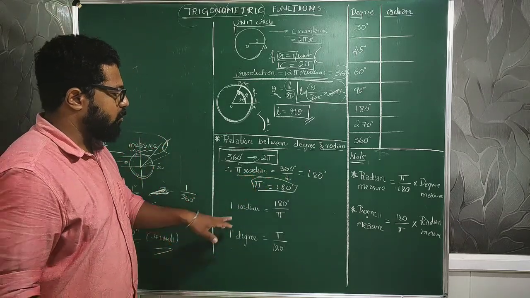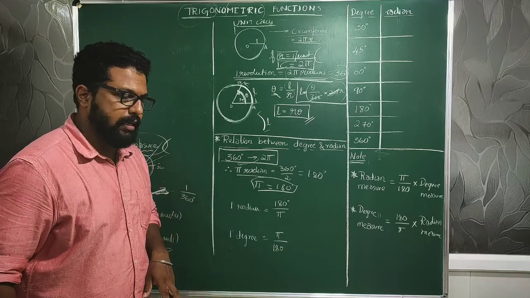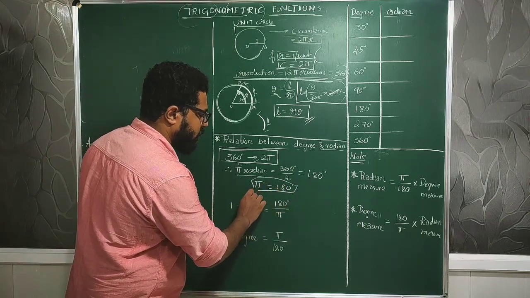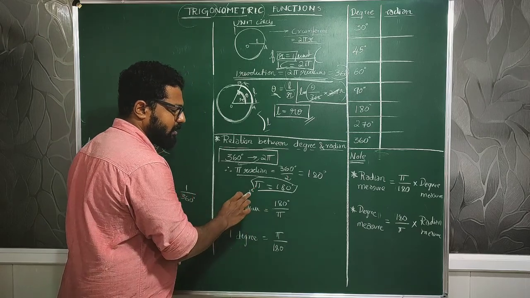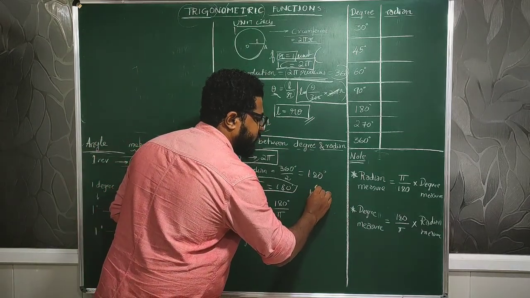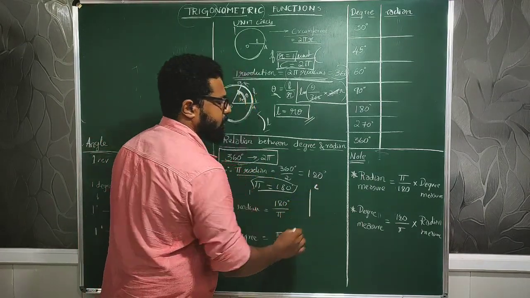Okay. Then, what is 1 radian? 1 radian is 180 divided by pi. Correct? Why? Because pi radians is equal to 180. So, 1 radian is indicated like this. It's like a small c. To be more clear, this is how it is, just a curve like this, not a complete c.